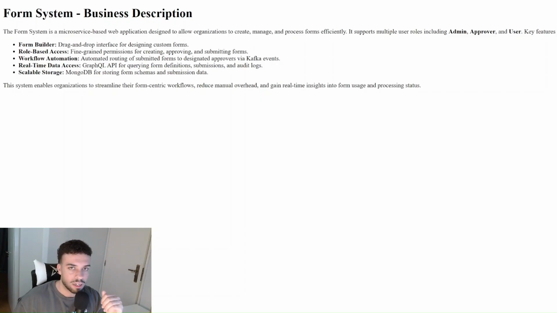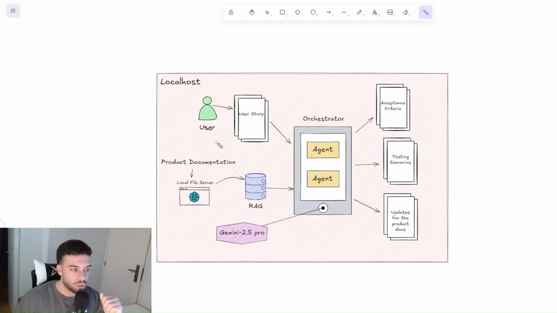All those files that I introduced to you in the first video are exposed through my local file server. And I have the RAG system that's able to inject that documentation into the pipeline of agents efficiently. I'm using Gemini 2.5 Pro as my LLM model. And like I said, it can output acceptance criteria, testing scenarios, and update suggestions for my product. What the user is actually going to do is just send the user story to an orchestrator agent that internally can coordinate all these other agents that I mentioned to you.